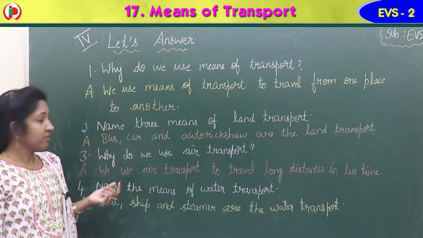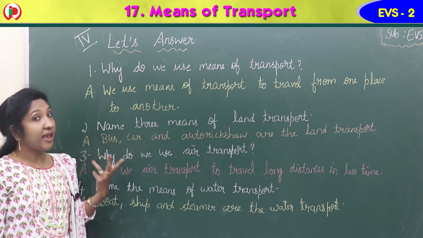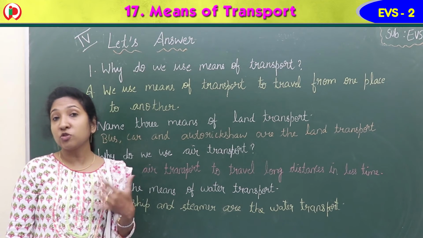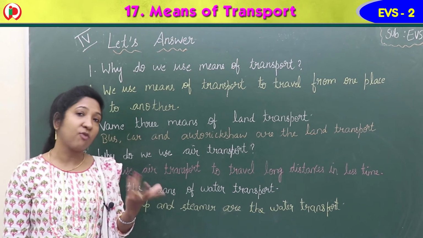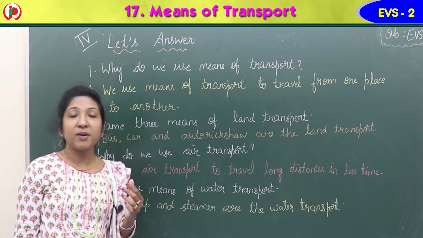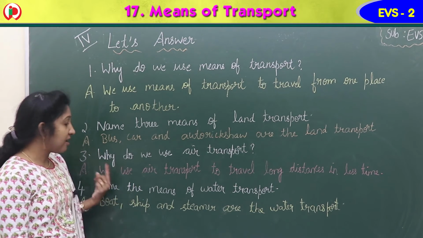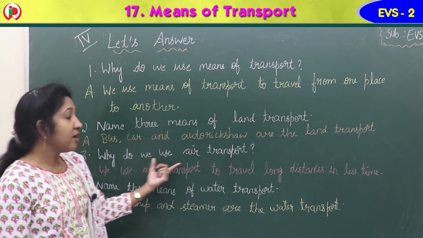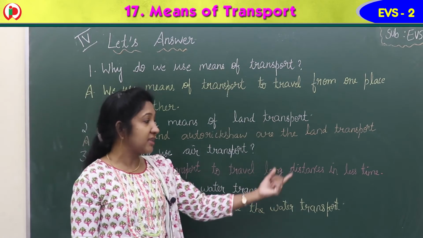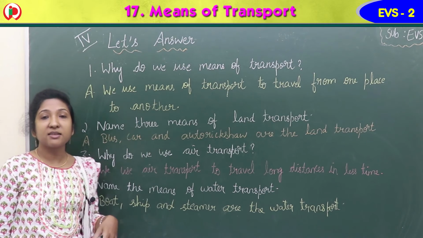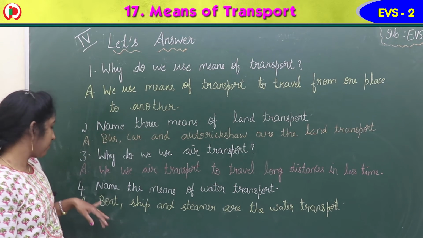Third question. Why do we use air transport? We use air transport sometimes. We use it to travel in a plane, aeroplane. Why? To reach far away places in less time, to save our time. Answer: we use air transport to travel long distances in less time.